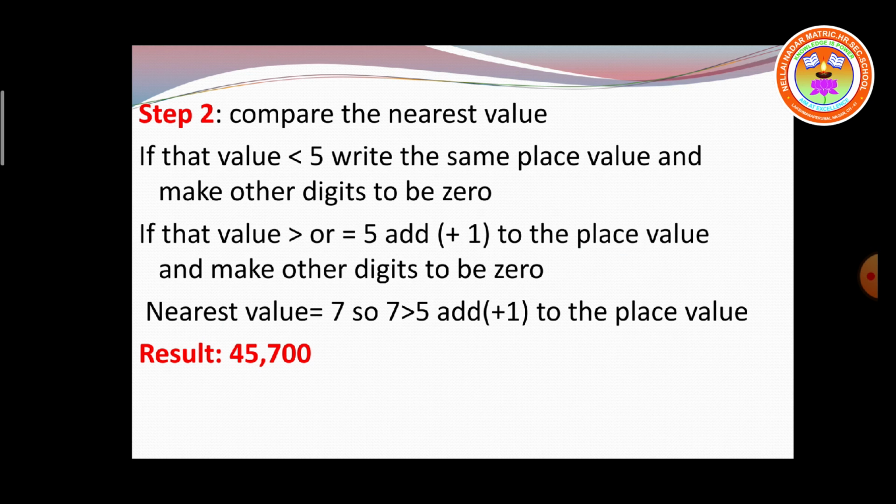Compare the nearest value. If the value is less than 5, I told you, leave it unchanged. If it is greater than or equal to 5, you have to add plus 1. In this example, the nearest value is 7. So it is greater than 5. You have to add plus 1 to the respective digit. So what will be the result? 45,700. Is it clear, children?